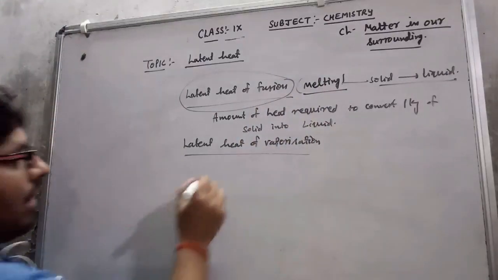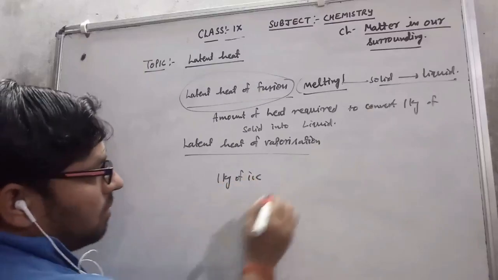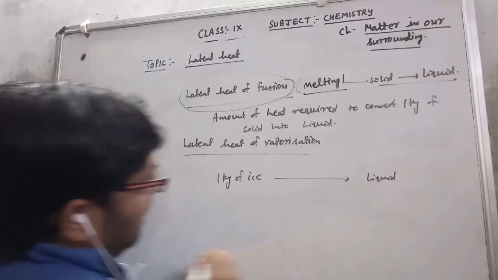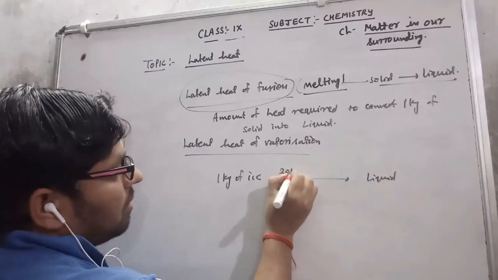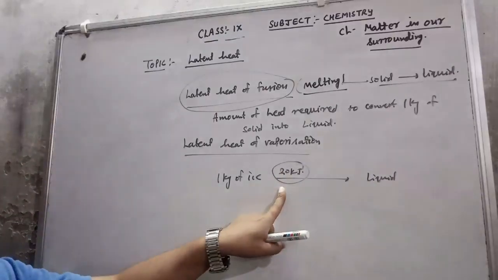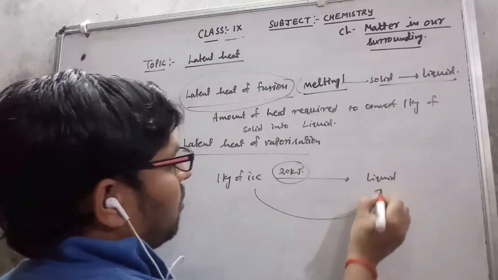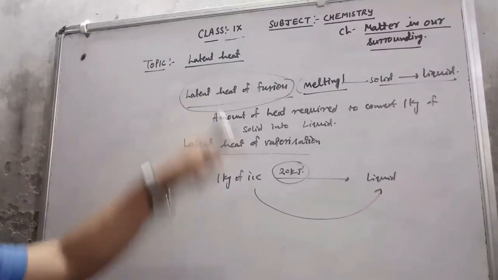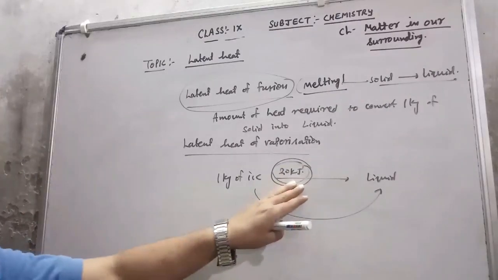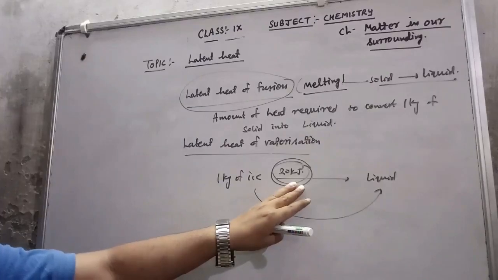Suppose I have 1 kg of ice and I want to convert it into liquid state, and I'm giving it 20 kilojoule of heat. By giving the 20 kilojoule of heat, this 1 kg of ice is converted into liquid. That means the latent heat of fusion of ice is 20 kJ. This is only an example I've taken, not the exact value.